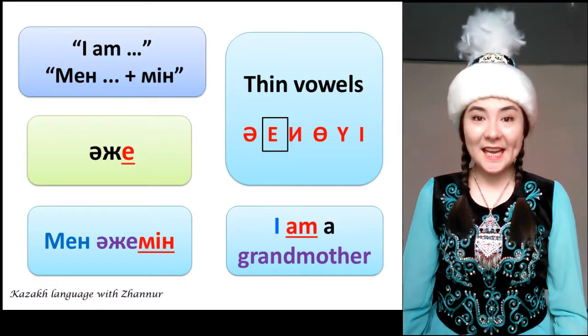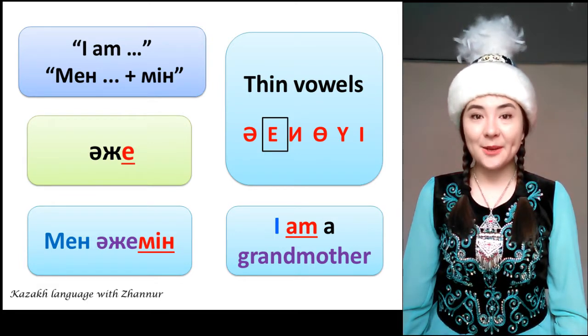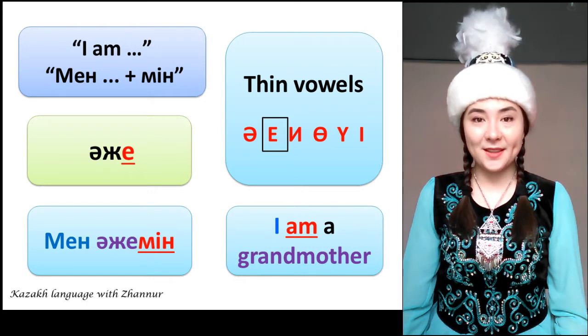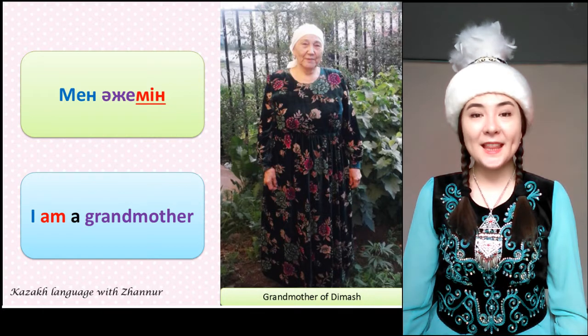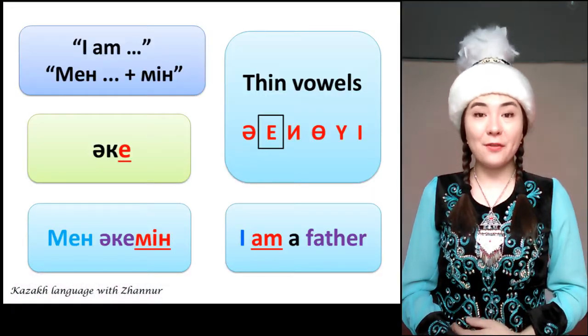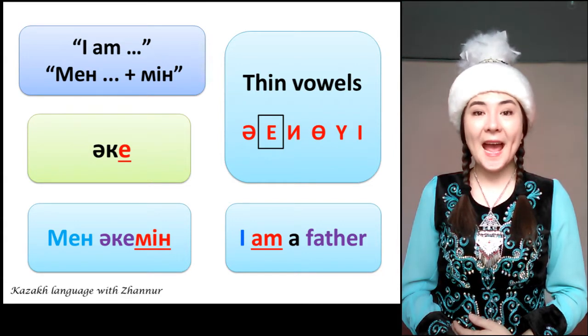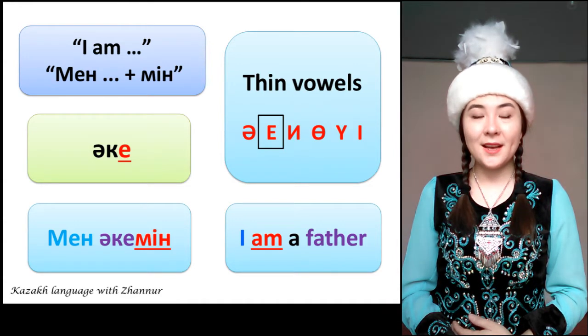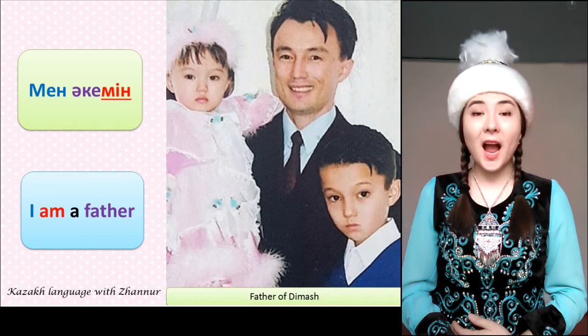Here the rule is the same, just the word aji ends with the vowel ye. Men ajimen. I'm a grandmother. We always look at the last letter of the word that follows men. Men akemen. I'm a father.